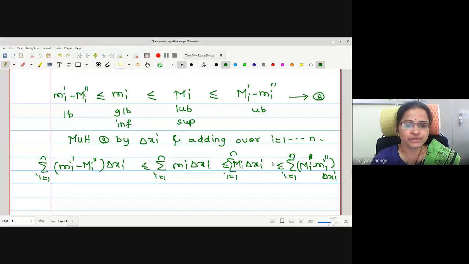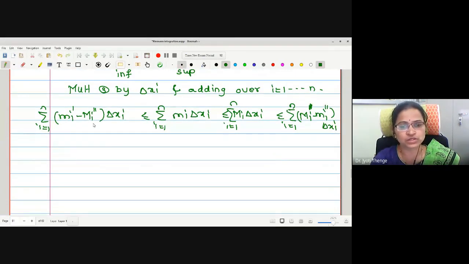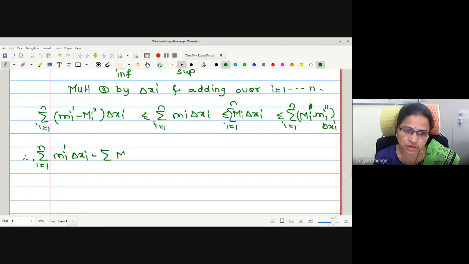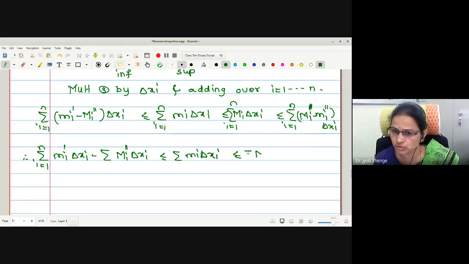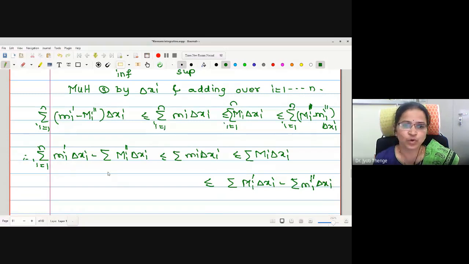Okay. Now what will we do? We will separate the sums over the terminology. Let me separate. The first sum is summation i equals 1 to n of mi dash delta xi minus summation mi double dash delta xi, less than or equal to summation mi delta xi, less than or equal to summation capital Mi delta xi, and finally this is less than or equal to summation capital Mi dash delta xi minus small mi double dash delta xi. Everywhere the sum is running over i equals 1 to n.